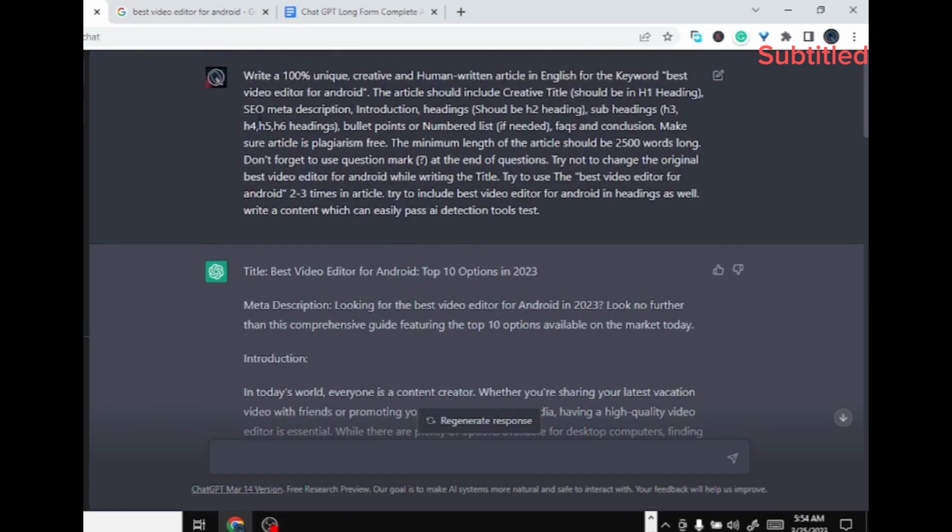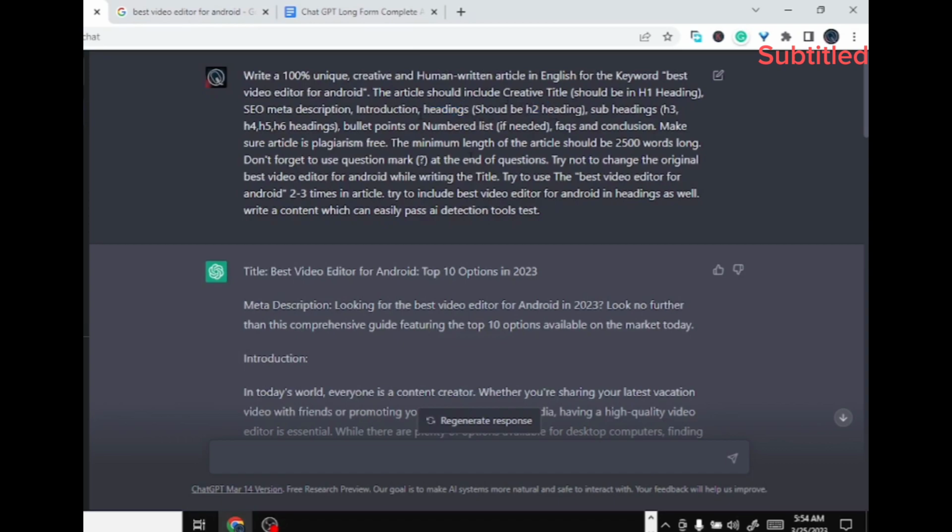As for the SEO friendliness and long form content, it says the prompt writes 100% unique, creative, human written, and creative title, meta description. I include SEO meta description, introduction, heading. I also say H2.